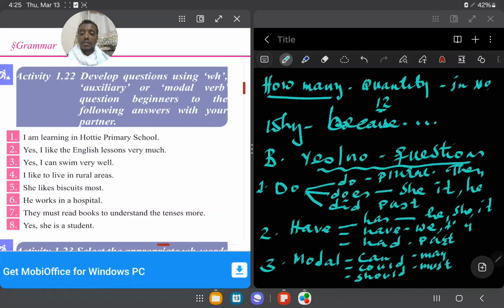That is what you would ask. But if you are told to change the sentence itself into a question, I'm learning in Hote primary school, it becomes: am I learning in Hote primary school? Question mark. Am I learning? You can take it. But this one is an answer. Yes, I like the English lesson very much.